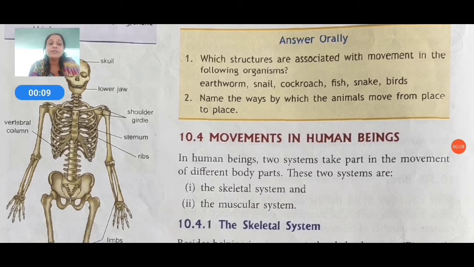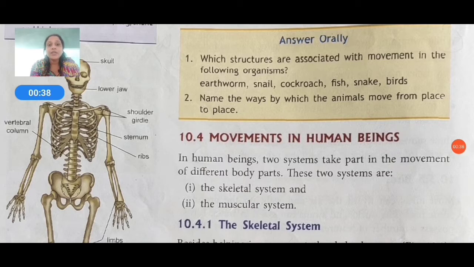In human beings, two systems take part in the movement of different body parts. These two systems are the skeletal system and the muscular system. Which two systems are used in human beings? They use two different systems, and the systems are the skeletal system and the muscular system. In these systems, they use different body parts.